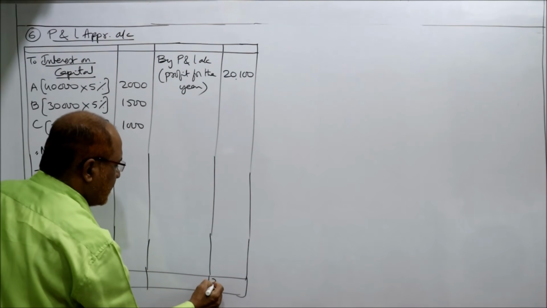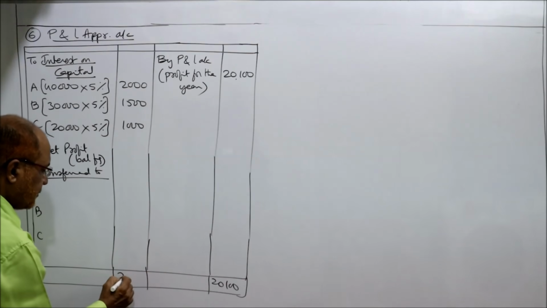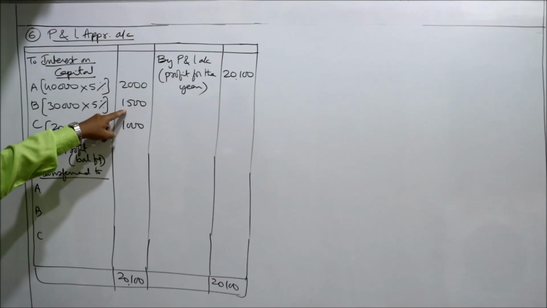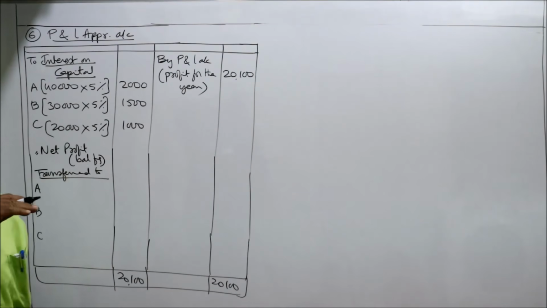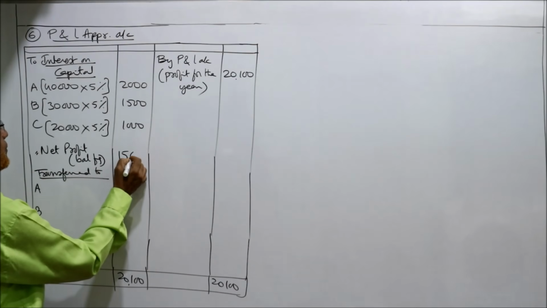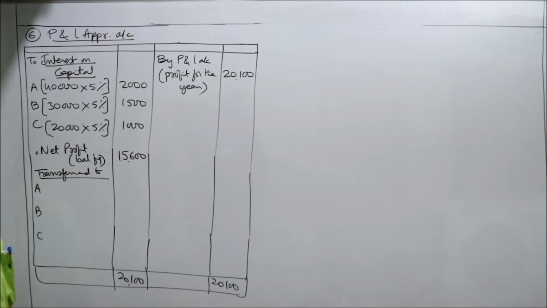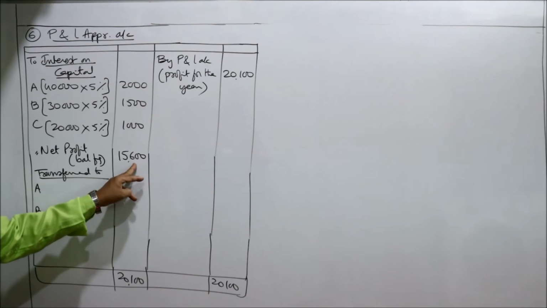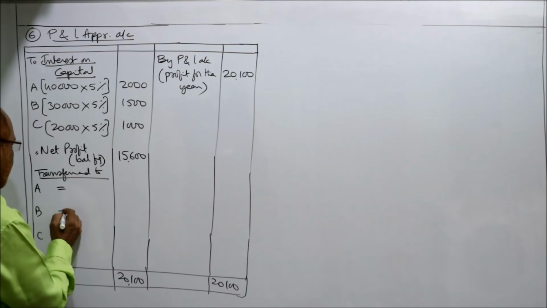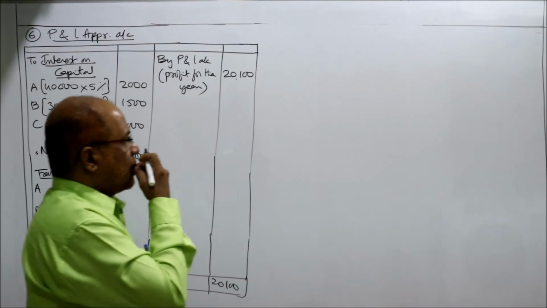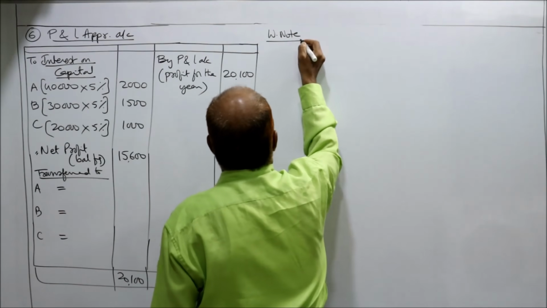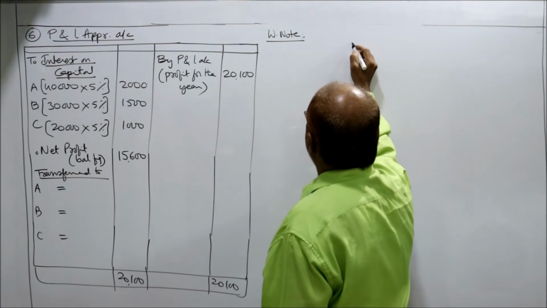Total of the credit side 20,100. From this 20,100, subtract 2,000, 1,500 and 1,000. These three items you subtract. The balance you will get is 15,600. Now 15,600 should be divided between A, B and C. In the working note we will find out.